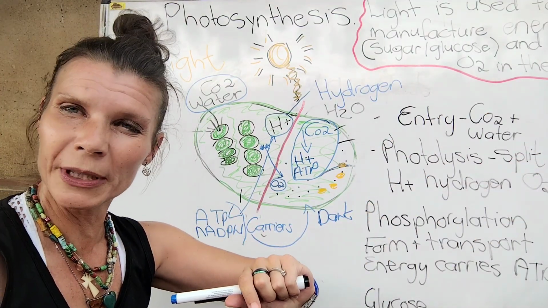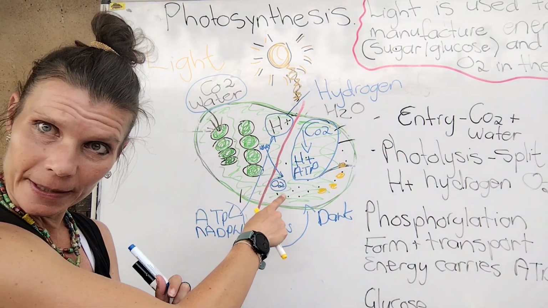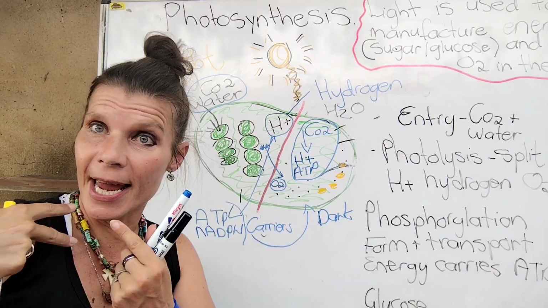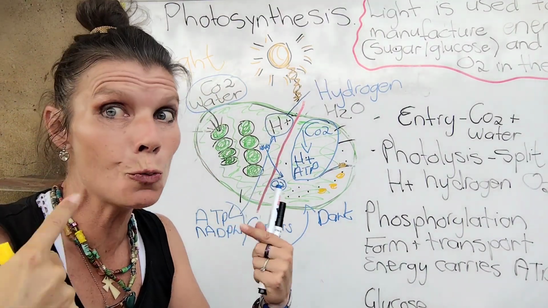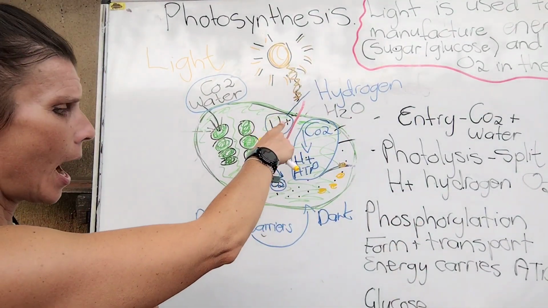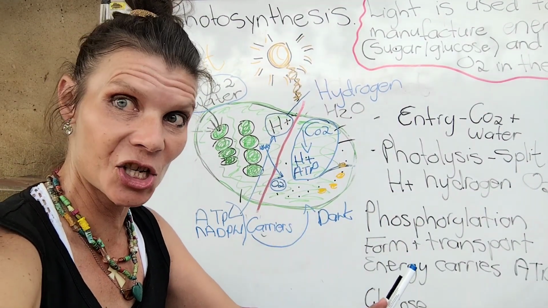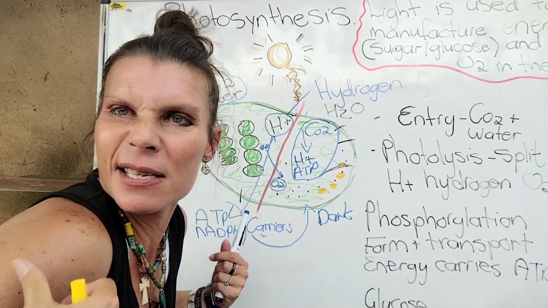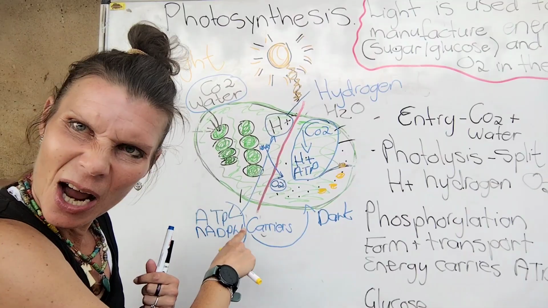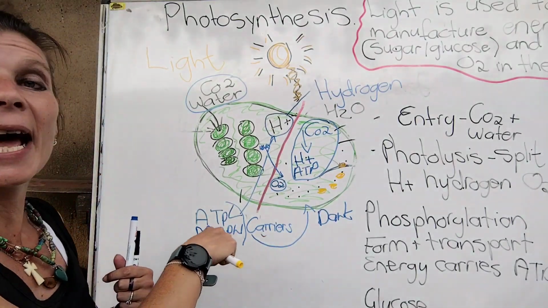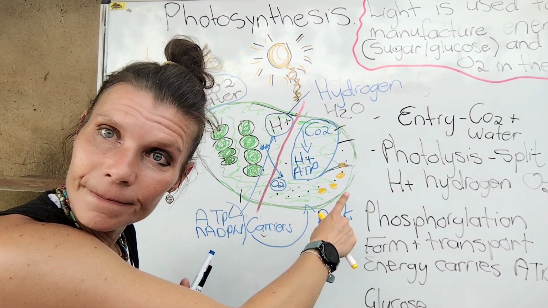They split water now into hydrogen and oxygen. The oxygen gets released in the air via the stomata, and the hydrogen helps to form phosphorylation, the energy carriers, the ATP, adenosine triphosphate, and NADPH, over to the dark phase.